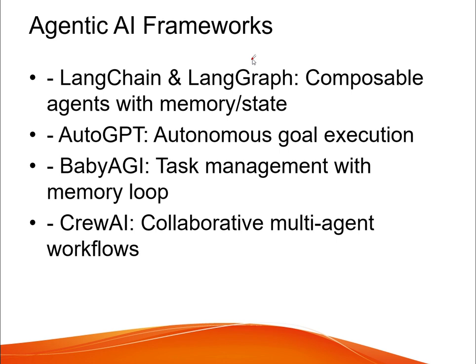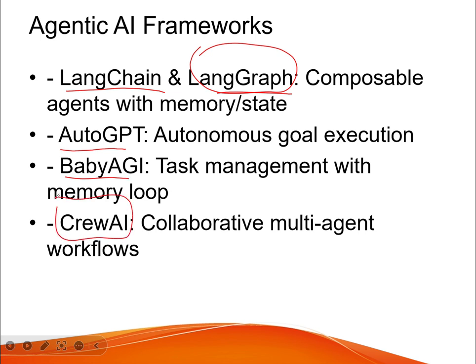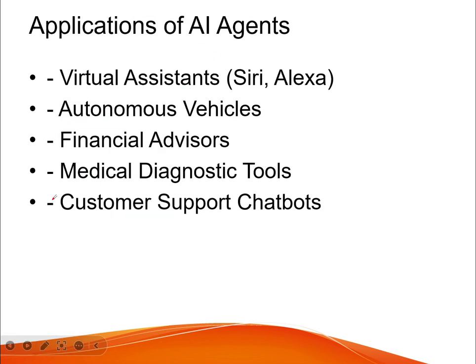Okay, what are the famous frameworks nowadays for agentic AI? The first one is LangChain and LangGraph. Especially LangGraph is very famous, and a lot of agents are made through this framework. The second is AutoGPT, for autonomous goal execution. The third is BabyAGI, for task management with a memory loop. And this framework is also famous as well, CrewAI, for collaborating on multi-agent workflows.